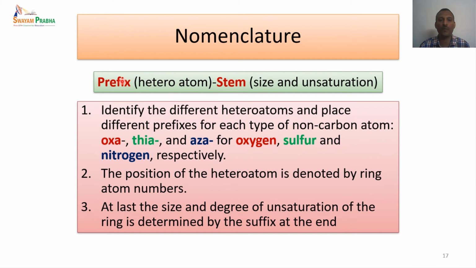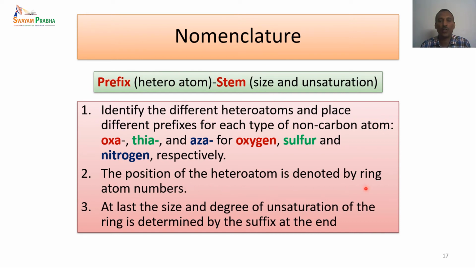So the heteroatom is the prefix, and then the stem, that is the size and the unsaturation, is basically the suffix. The name ends with the size of the ring and whether it has saturation or unsaturation. Based on that, the name changes. So prefix and the stem or suffix are the two major classes by which the nomenclature is given.